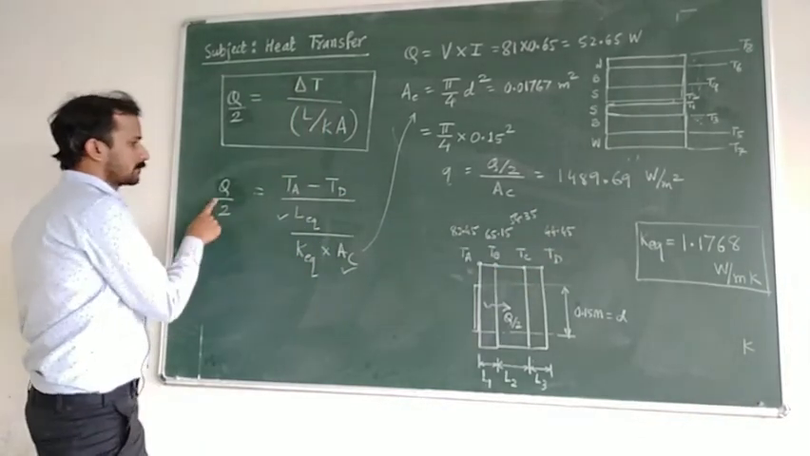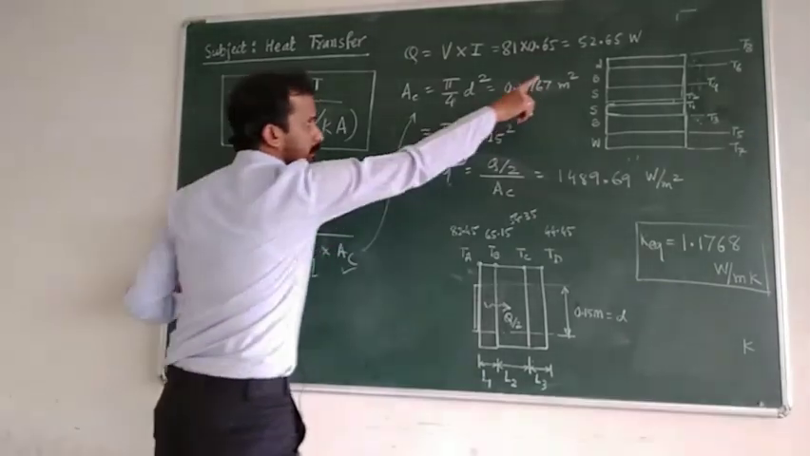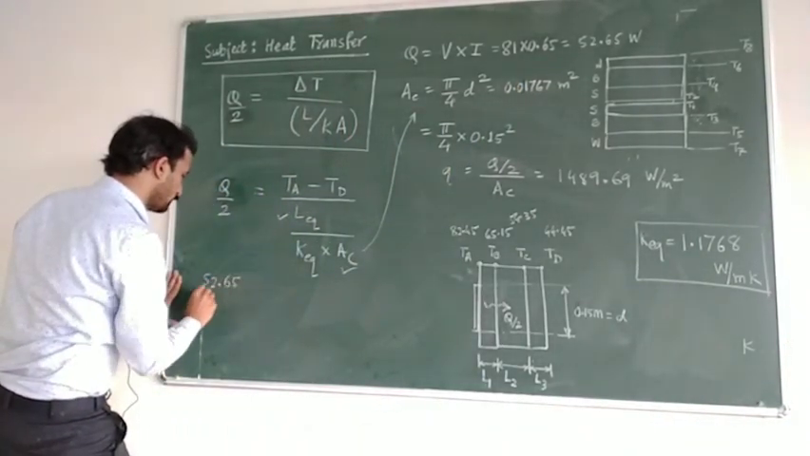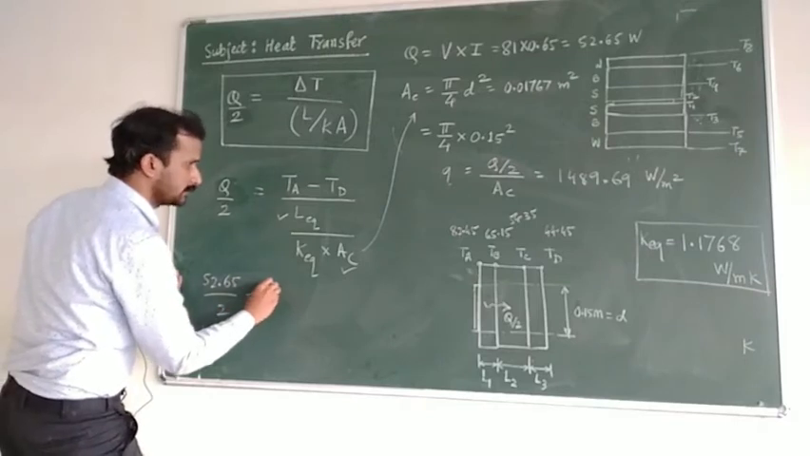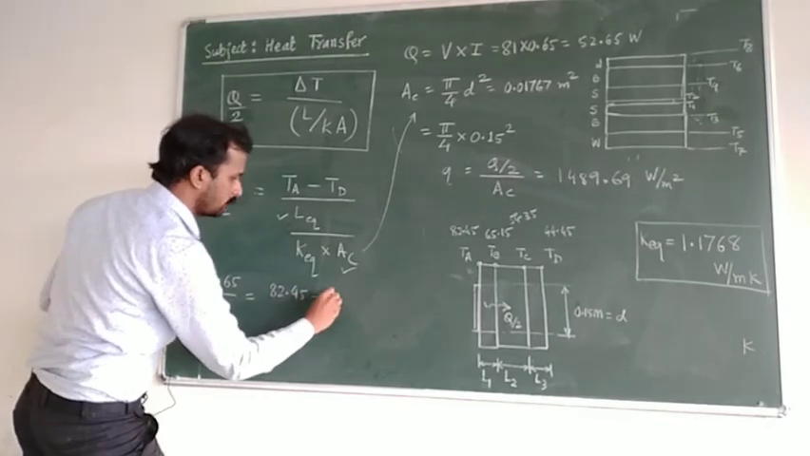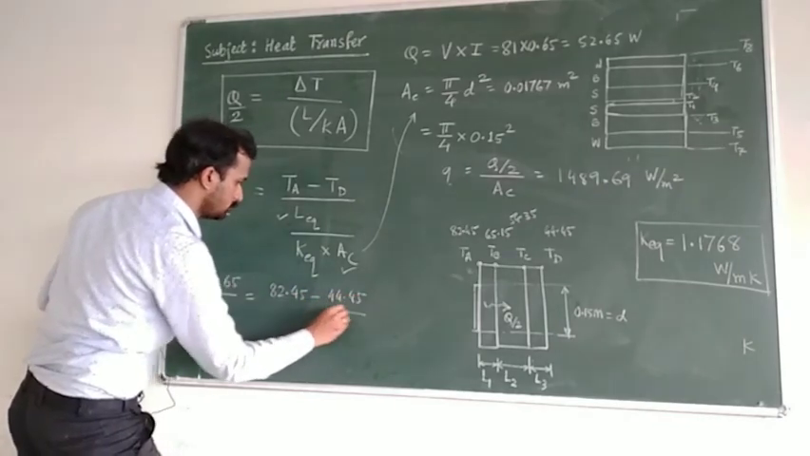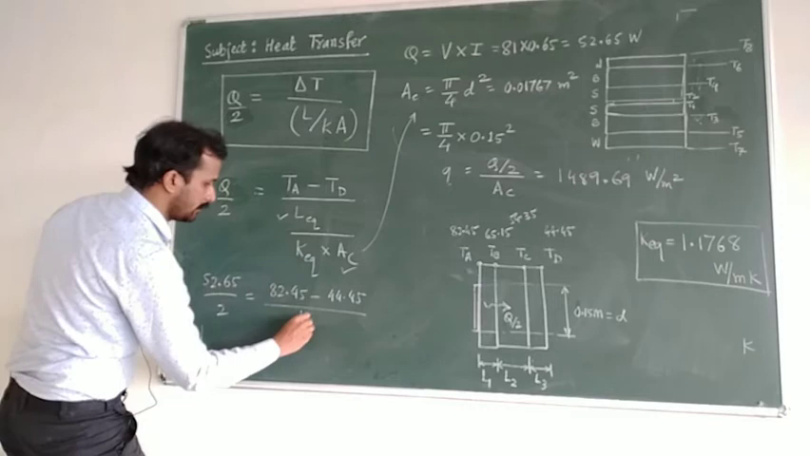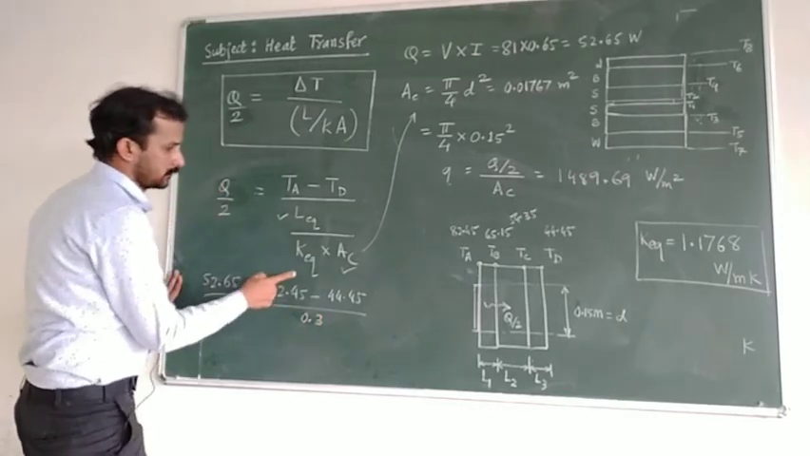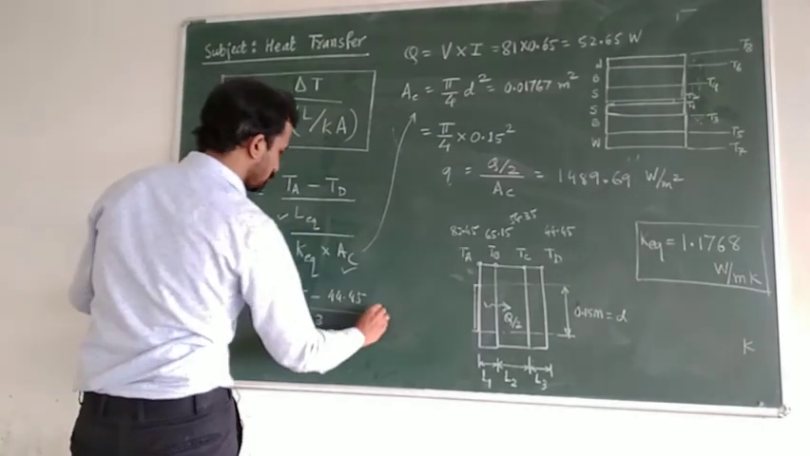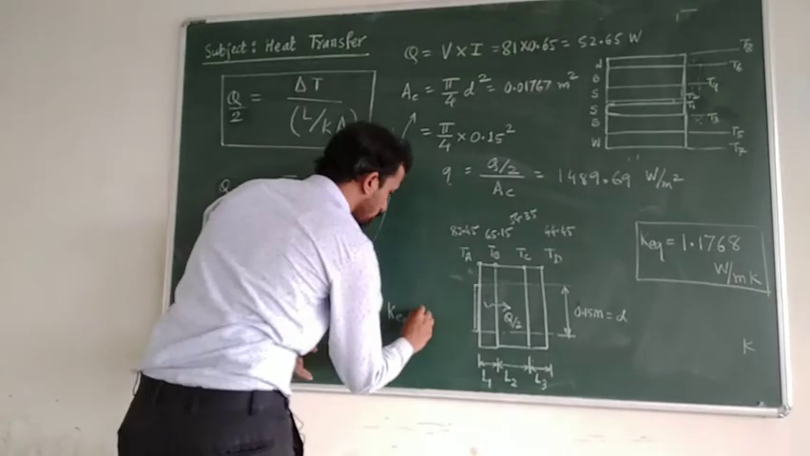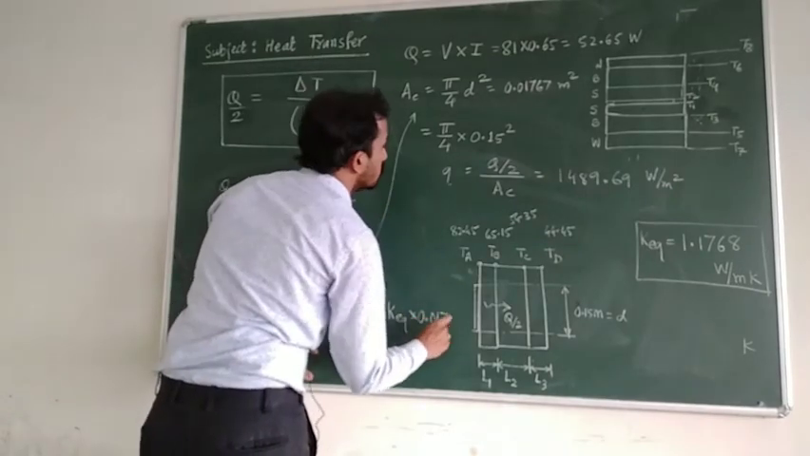Put these values. Q by 2 is known to us. Q is 52.65. So if I put these values, 52.65 divided by 2 equals (TA, 82.45, minus TD, 44.45) divided by L equivalent, which is 0.03 meter. And if this goes to the upper side, that is K equivalent into cross section area, which is 0.01767.